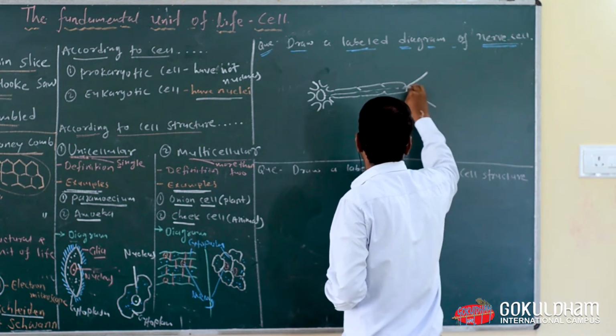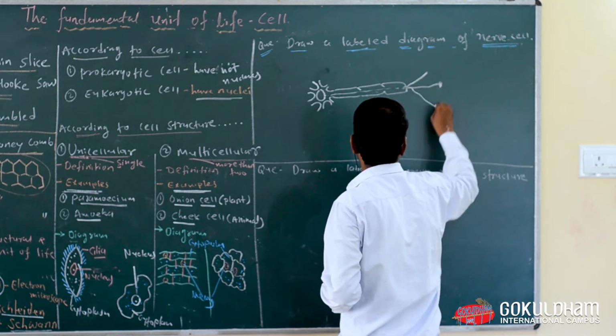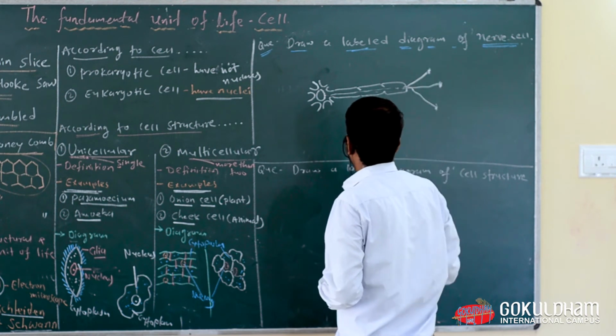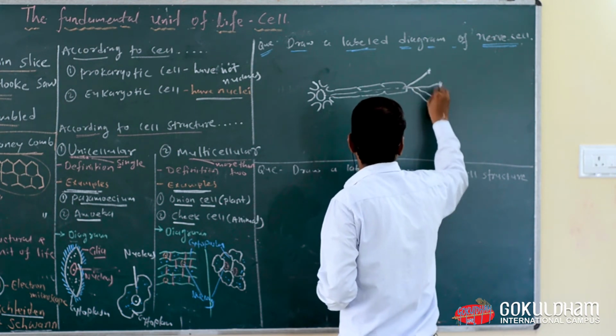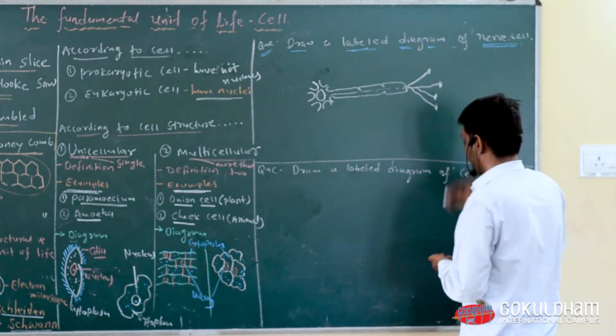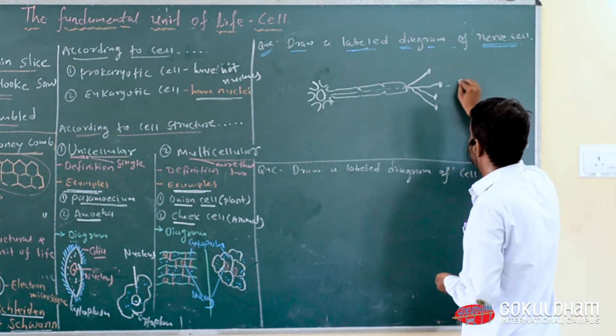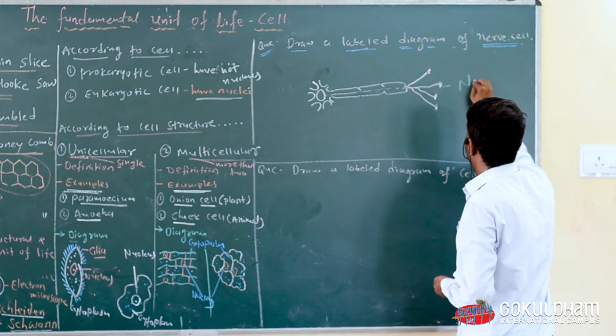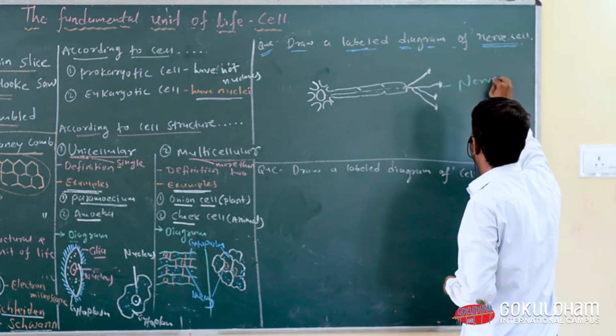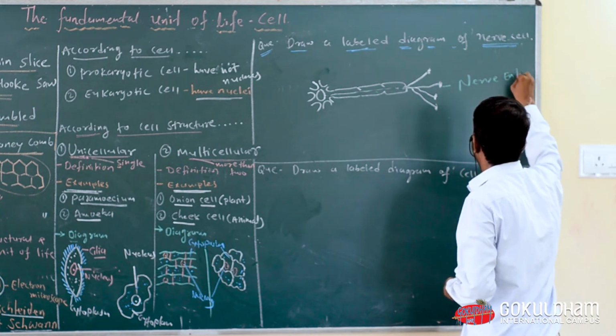Now draw like one. Now this one is known as nerve's end. So this structure is known as nerve's ending.